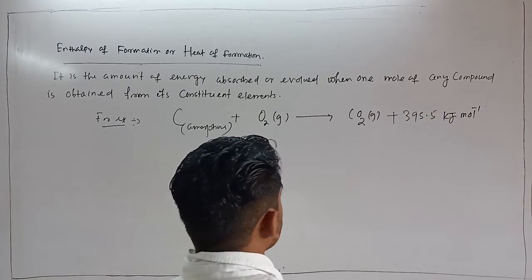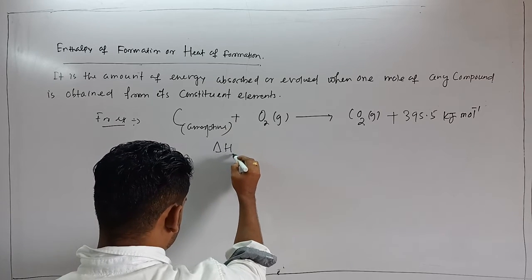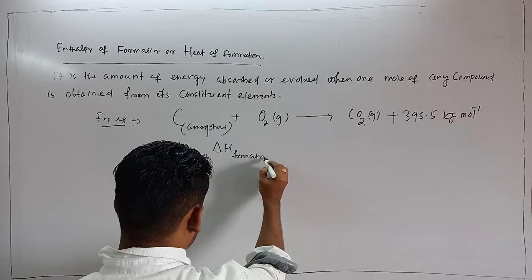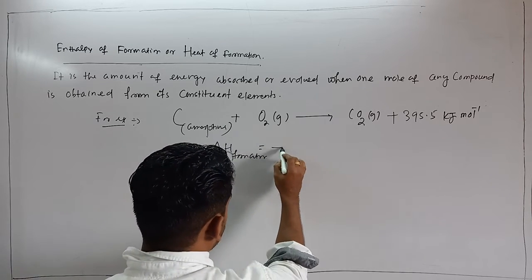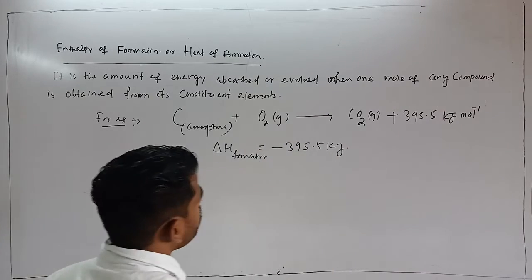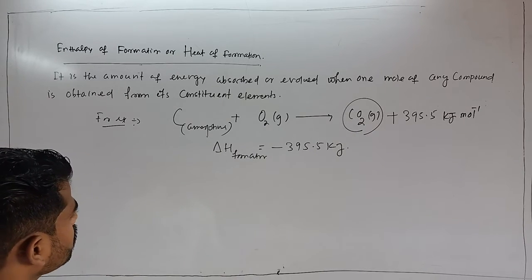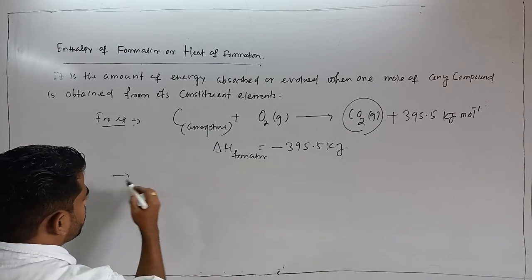Sorry students. So here enthalpy of formation, del H formation, I can directly write, that is minus 395.5 kilojoule, because 1 mole of carbon dioxide is obtained. Is that clear?